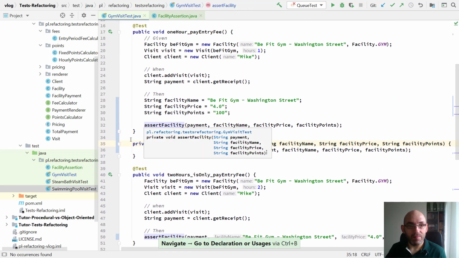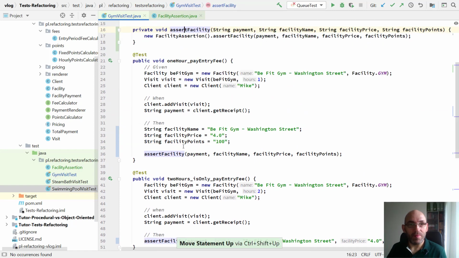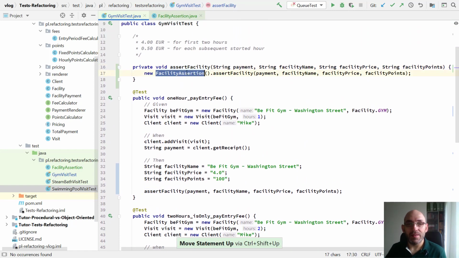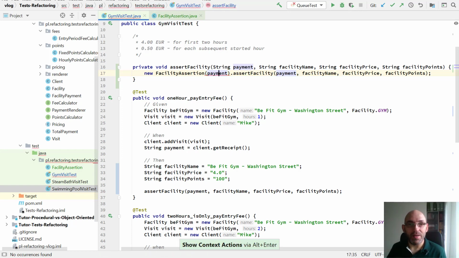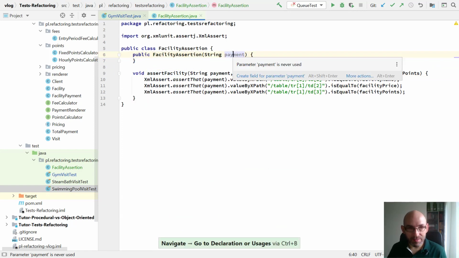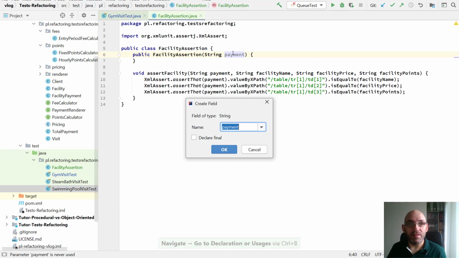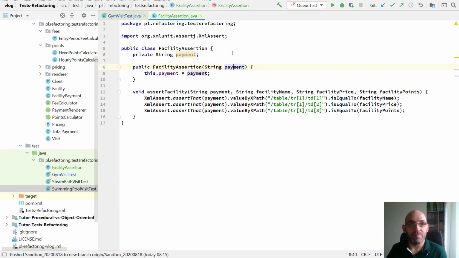Assert facility. Here it is. And this way, the constructor is used only in one place through this method currently. So I will put payment as the first parameter of this method. Alt-Enter, add the parameter. We have it. It's here. Alt-Enter, create field. Here it is.